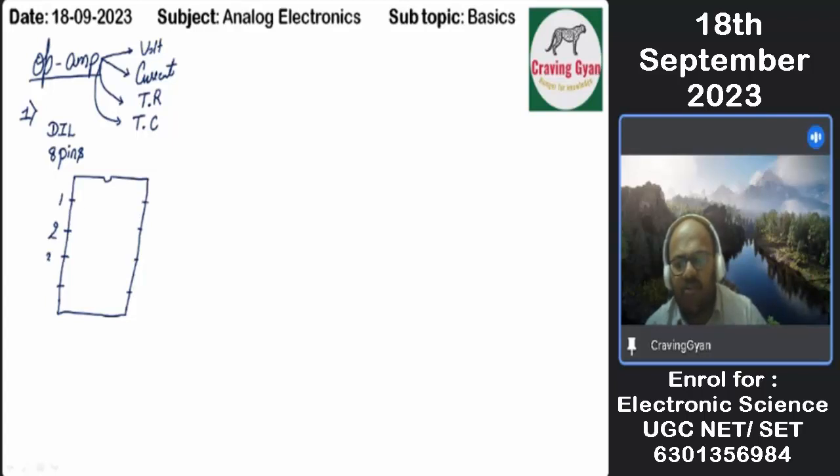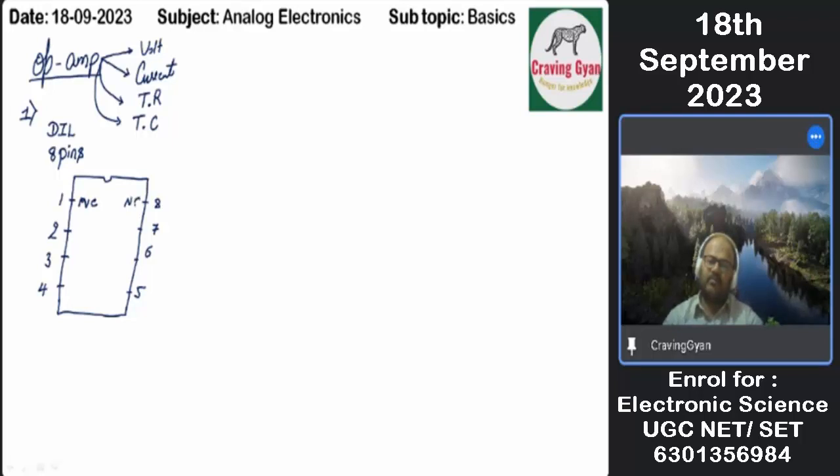So pin numbers 1, 2, 3, 4 start from the notch on the left side, then 5, 6, 7, 8. Pin number 1 and 8 are no connection. Pin number 2, if I ask, can anyone tell me what pin number 2 is? Pin number 2.